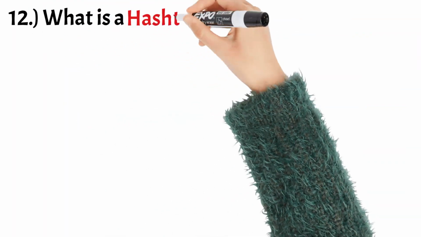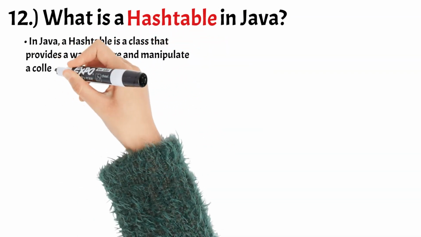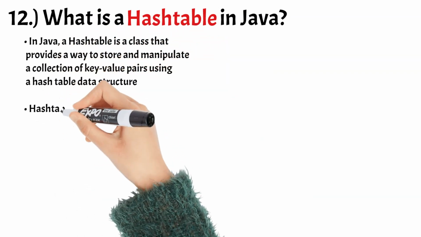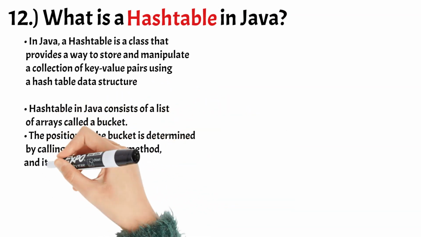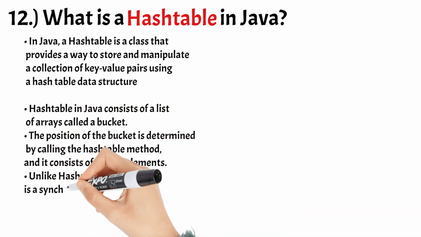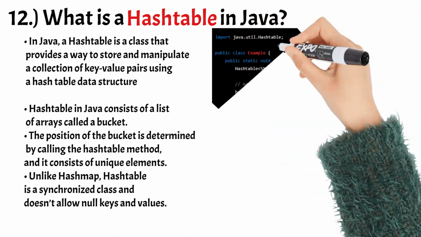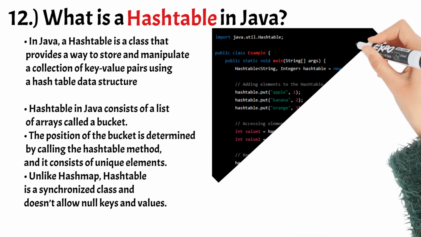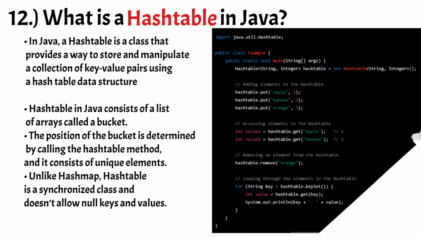Number 12. What is a hashtable in Java? In Java, a hashtable is a class that provides a way to store and manipulate a collection of key value pairs using a hash table data structure. Hashtable in Java consists of an array of lists called buckets. The position of the bucket is determined by calling the hashCode method, and it consists of unique elements.